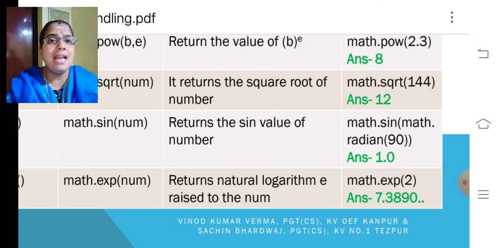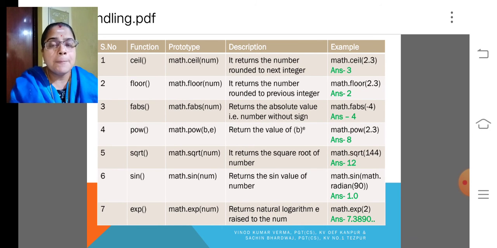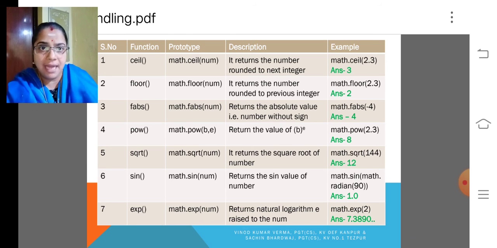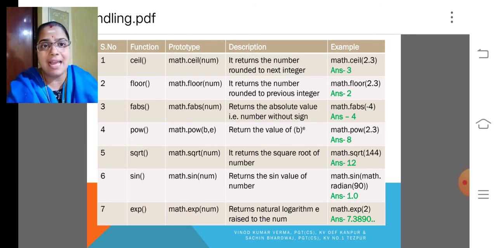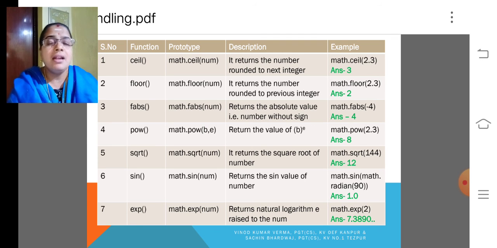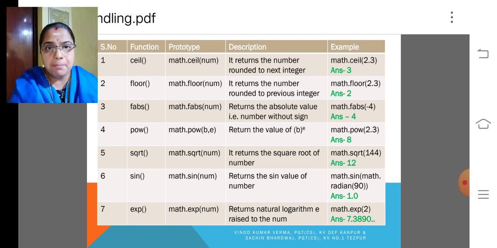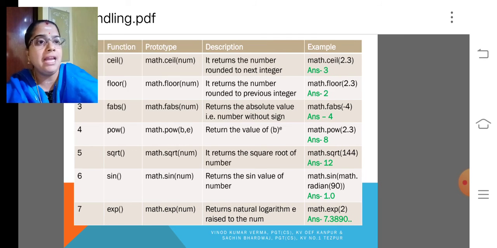So like that we have sine. Many things we have in the math library, many functions. Ceil, floor, absolute, power, square root, sine, exponent, many other functions are also available. Depending upon our necessity and requirement, we can use the functions in the math library by importing the math library.